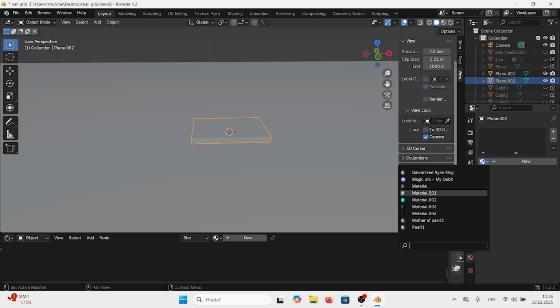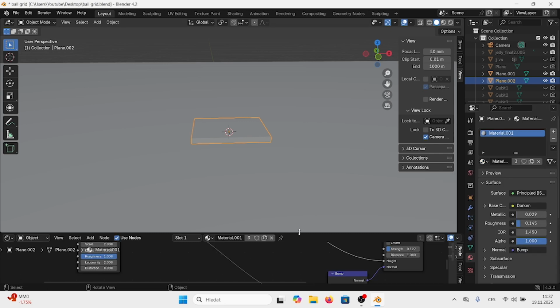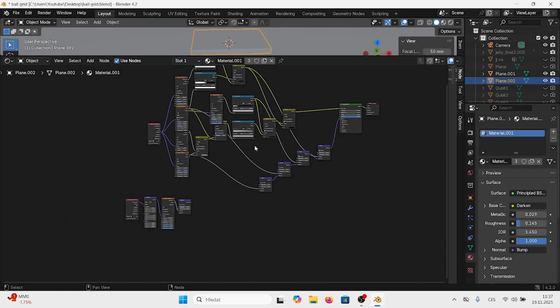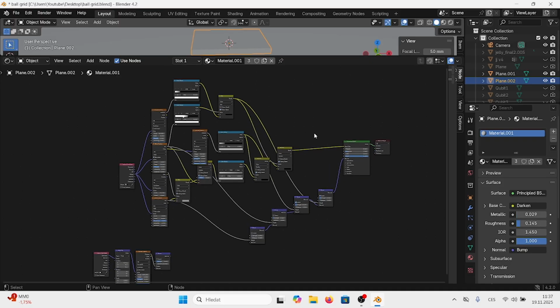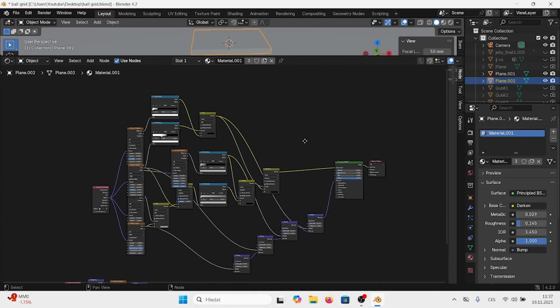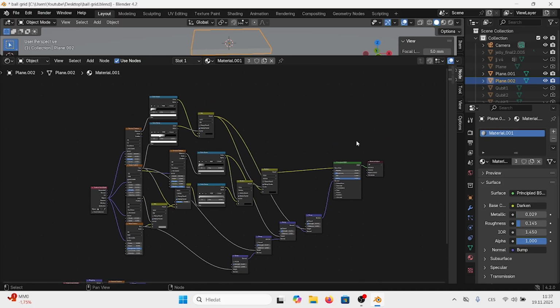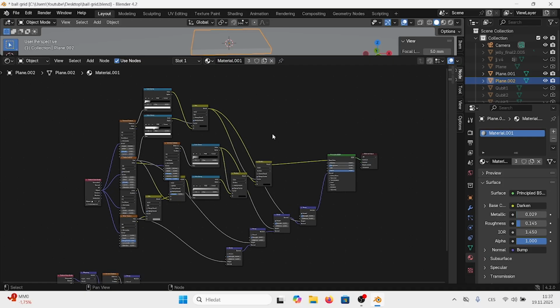For this we will assign an already pre-made material, which we can really define here. This is our marble definition of our material. You can see other videos on how to do materials, but this is basically our node for materials.